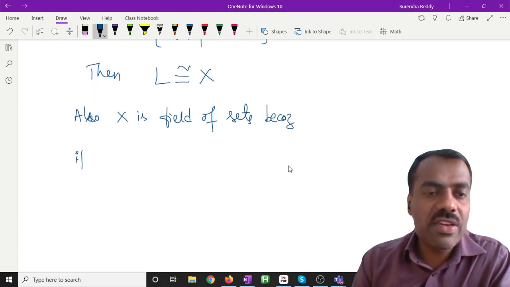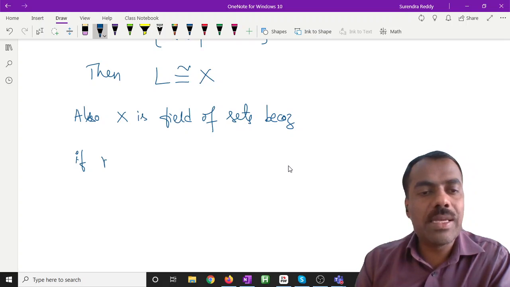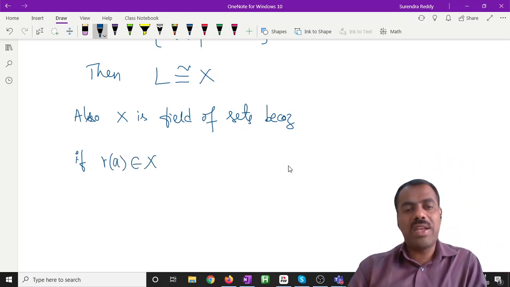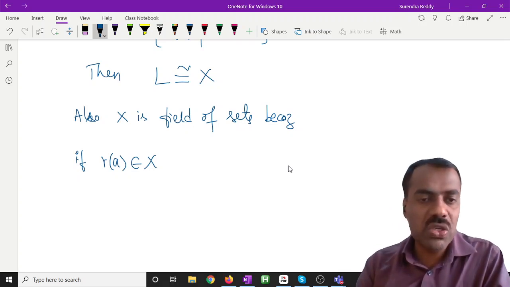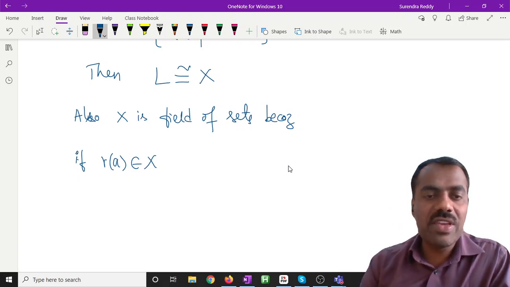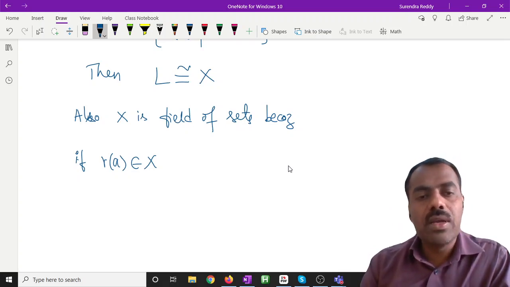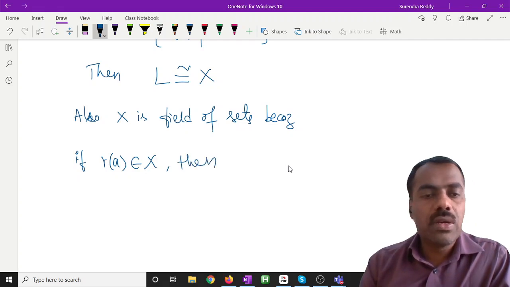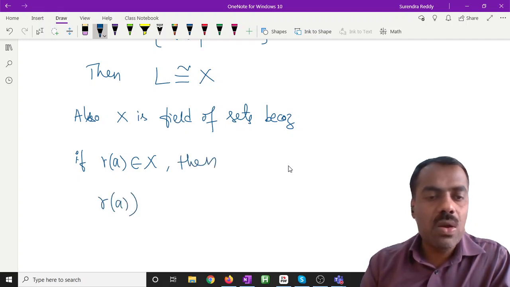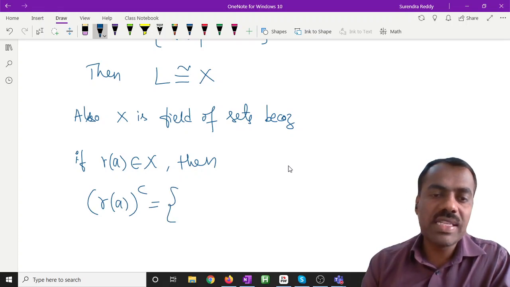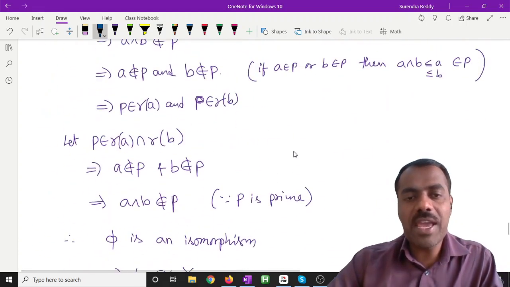Suppose R of A belongs to X, then we want to show that its complement, R of A complement, is also in X, right?